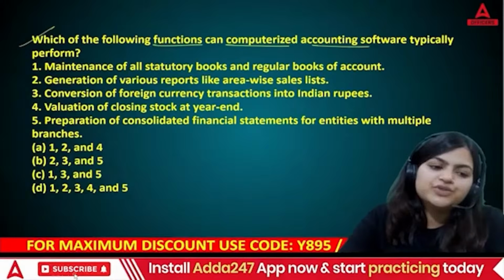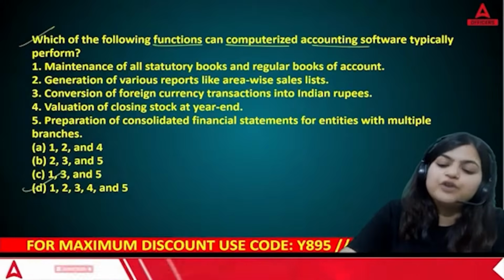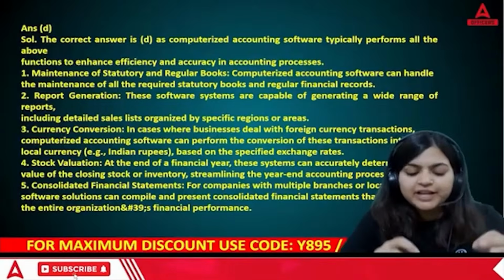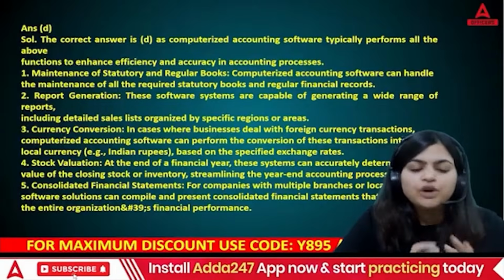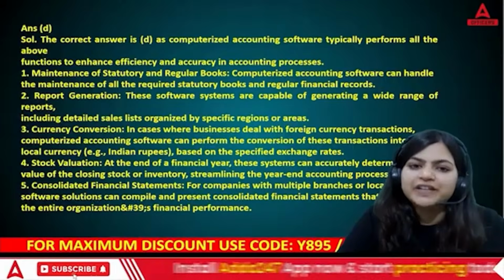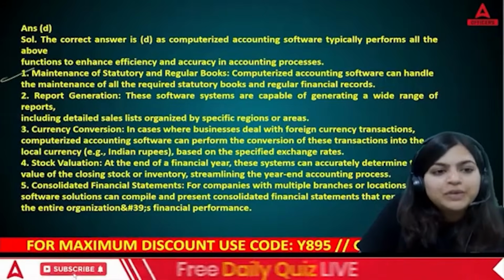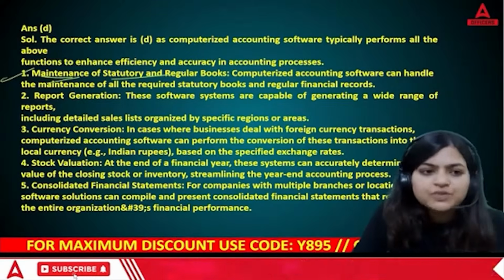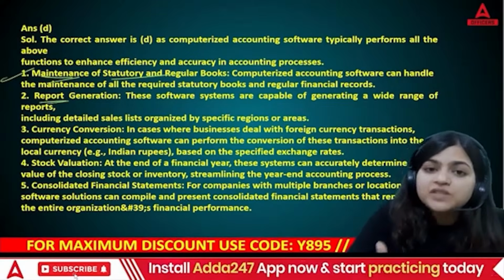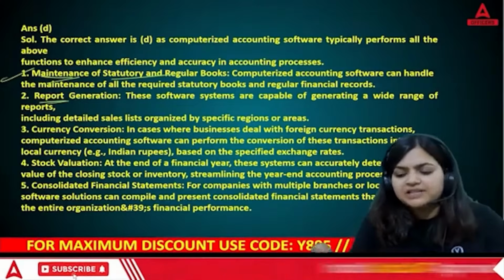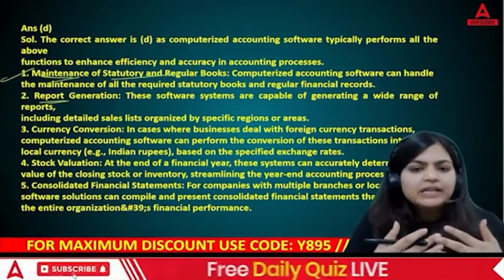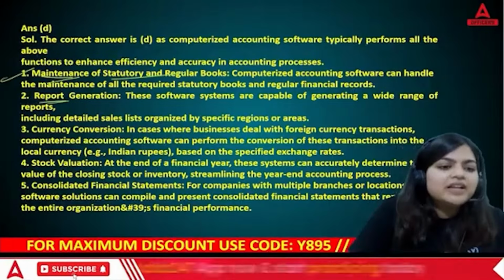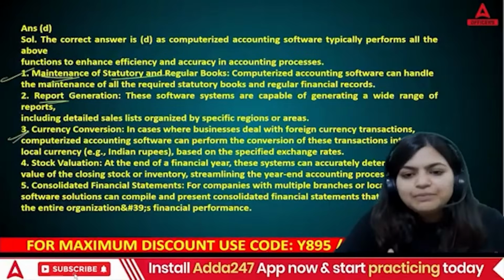So the right answer of this question is answer D. Now why is D correct? If you see banks, when they are using software, the software is capable of doing all the activities. They are able to maintain all your books as per laws and regulations. They can generate reports as well, not only final accounts but sales reports, FD reports, and a number of reports you can generate in just a fraction of a second. Then currency conversion, of course, with the help of currency